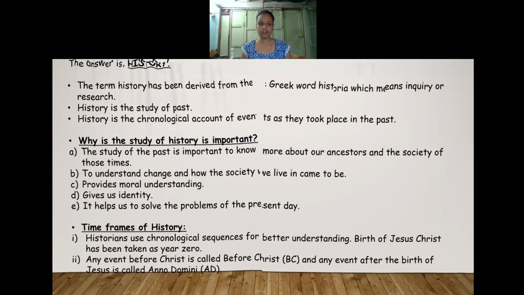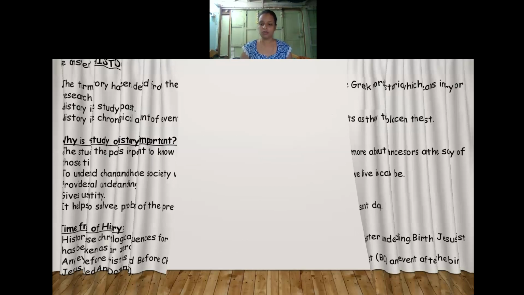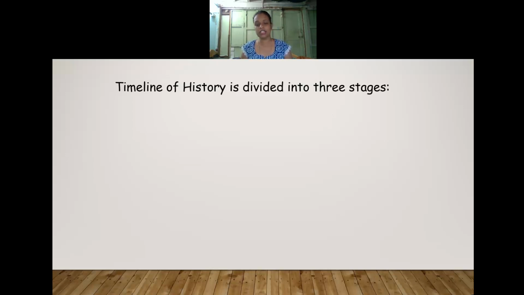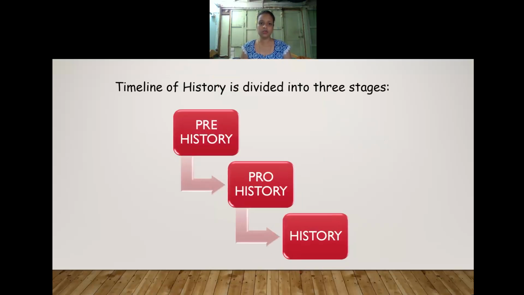One more category of time frame in history: the timeline of history is divided into three stages. Those three stages we call prehistory, proto-history, and history. Prehistory means the Paleolithic, Mesolithic, and Neolithic periods, from the origin of human beings. When human existence began in the world, that period we call prehistory.